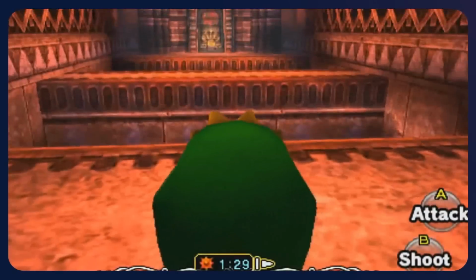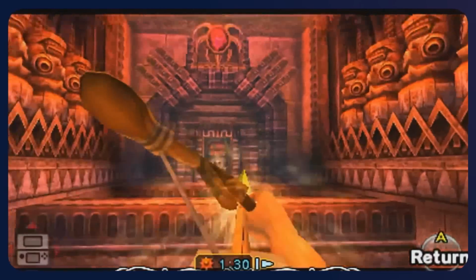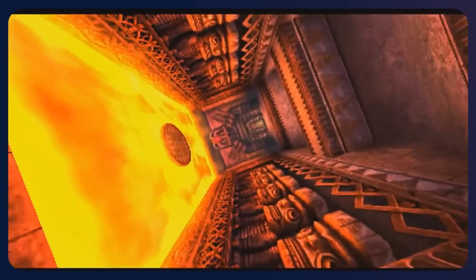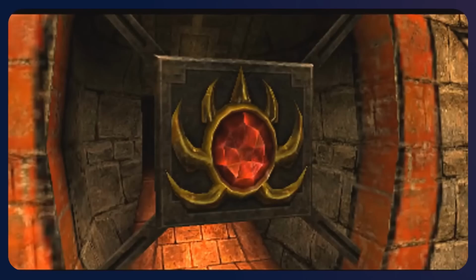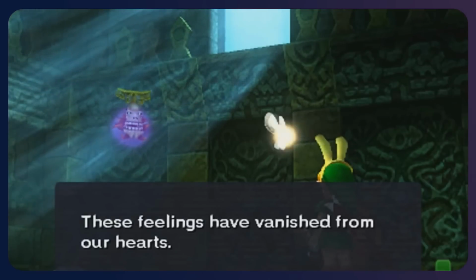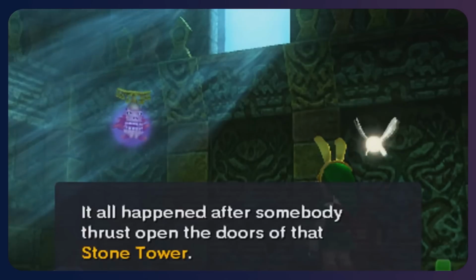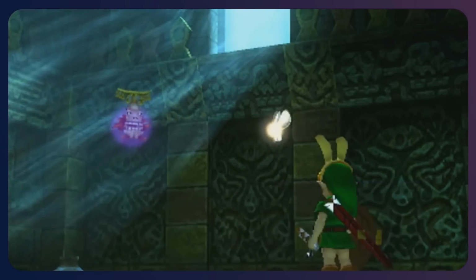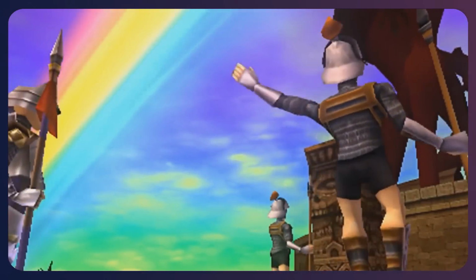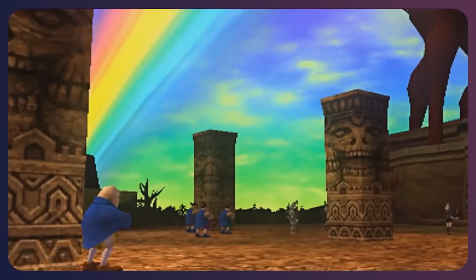Another clue is that the structure has very advanced magic built into it, like the magic switch in the dungeon that turns everything upside down, and the fact that it's way too complicated to be built by man. The tower was raised to declare a war against the heavens, in contempt of the idea that the Golden Goddesses would be their true creators. It also relies on the possible event that the goddesses could have made their presence known to the ancient royal family of Ikana, as they had done for the royal family of Hyrule, in conjunction with the fact that the people of Termina had already proclaimed the 4 giants as their guardian deities and creators of the 4 worlds.